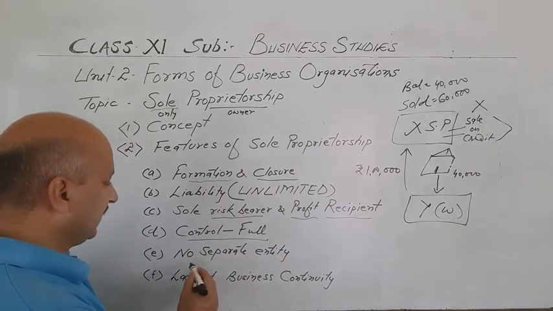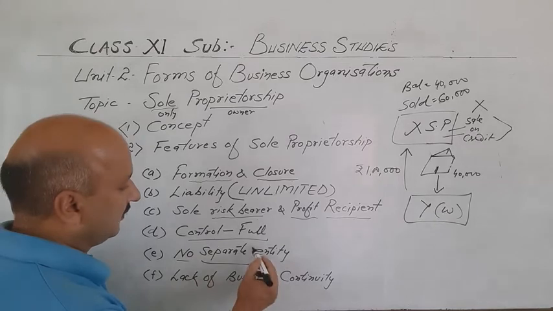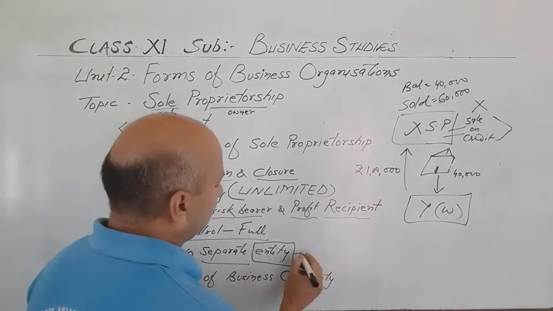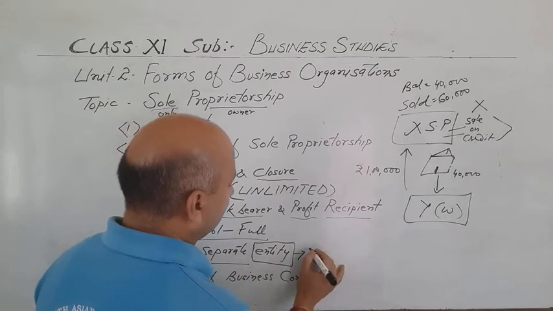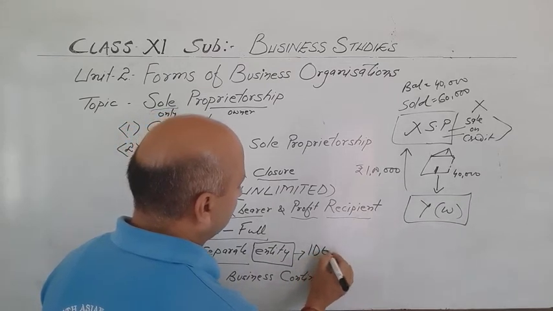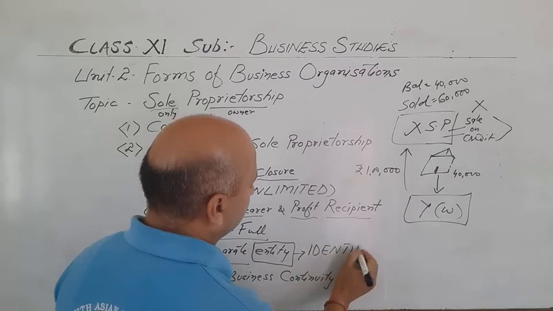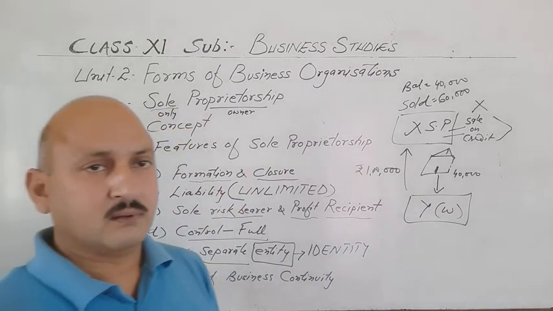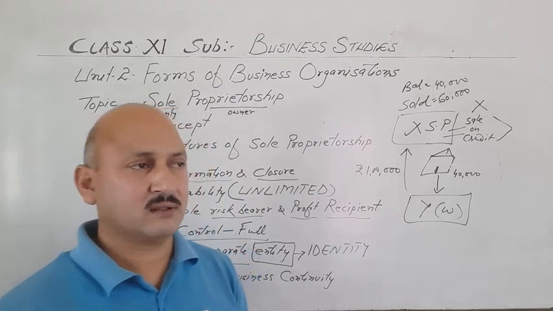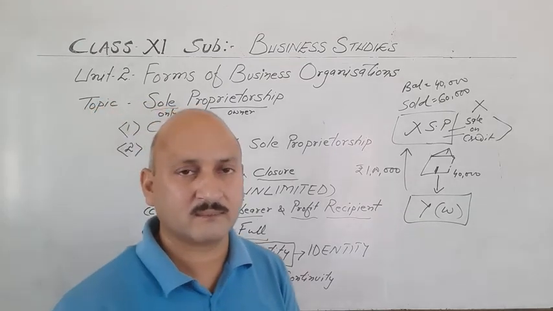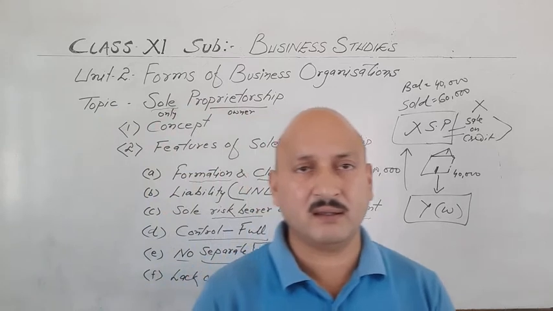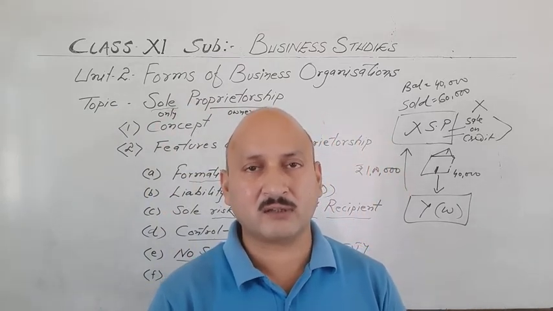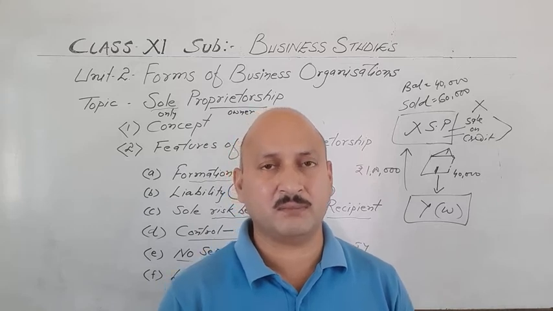Next point is also very important, no separate entity. So entity here means you can write identity. Separate entity here means sometimes in many businesses, the businessman is treated as a separate person and his business is treated as a separate person.